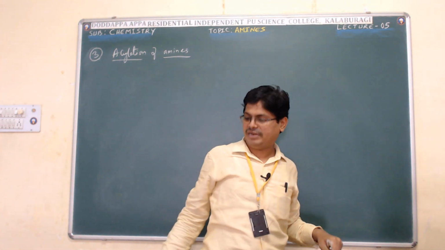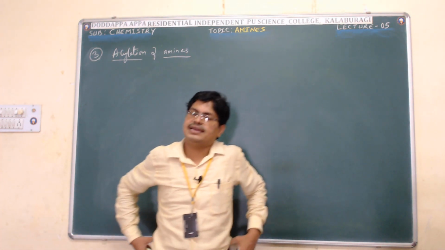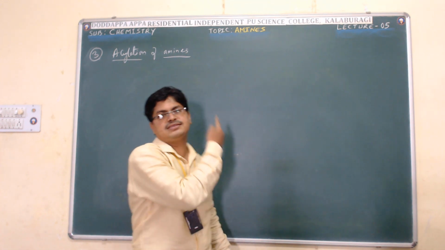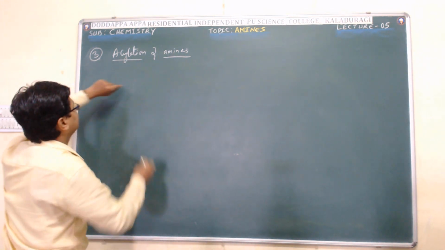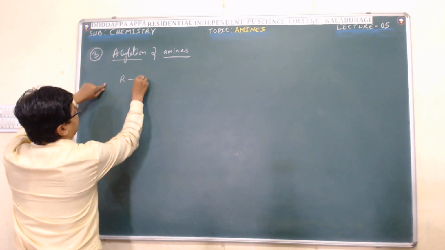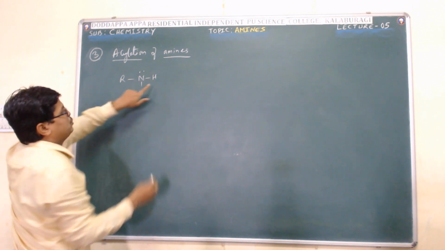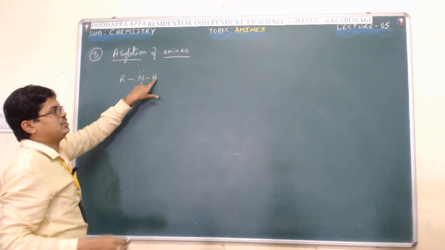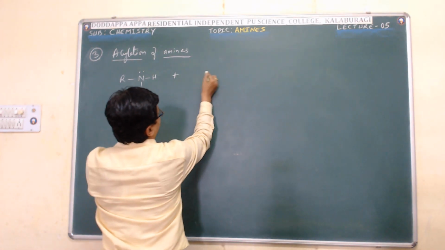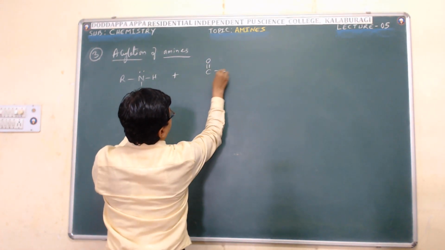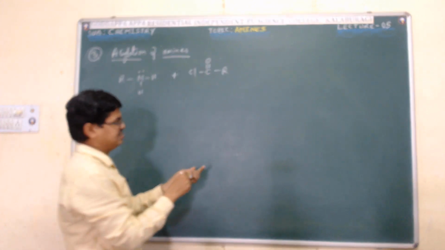Under chemical properties, first is the basic property of amines, second is alkylation of amines, third is acylation of amines. This is the acyl group.